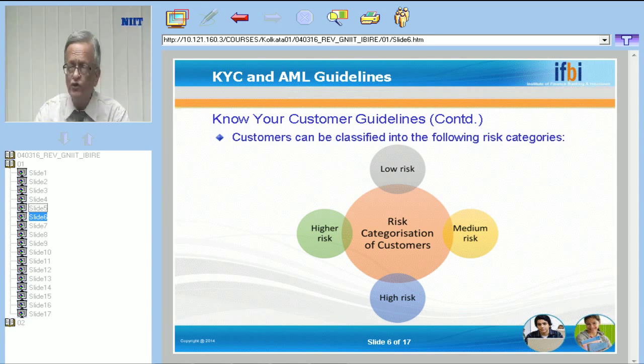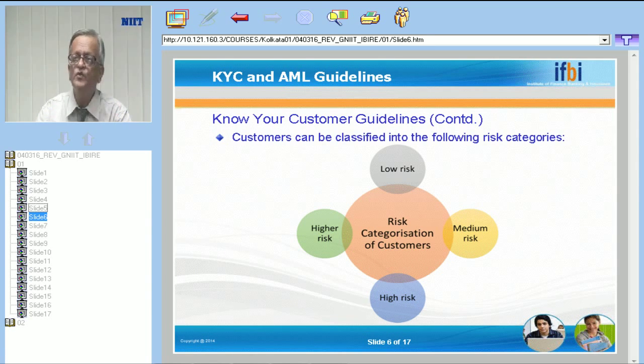This also includes the various government departments and other government bodies, other public sector undertakings, insurance companies and other financial bodies. So all these accounts are classified as low risk because there is not much risk associated with such accounts.